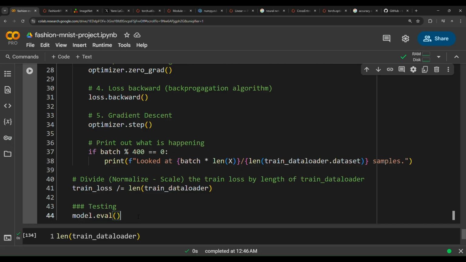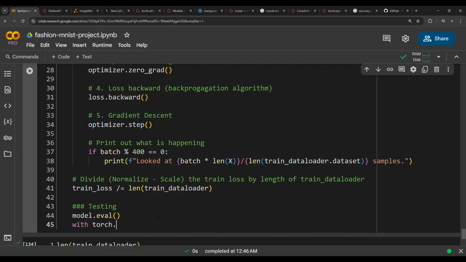Because eval turns off some training related algorithms like back propagation and gradient descent. These algorithms will only work when the model needs to optimize the parameters, in other words, when the model trains. But in testing, we need to turn off these algorithms to not take up far more space in the memory, and also to not make the model busy with these algorithms.